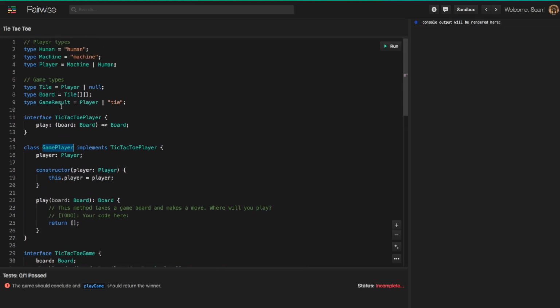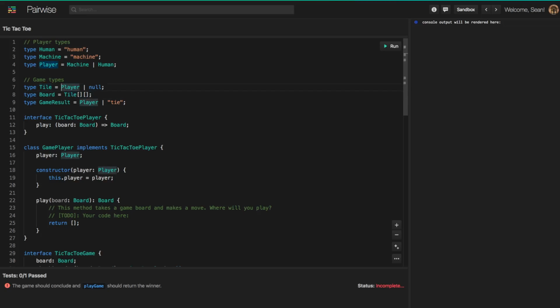Then we can look at these smaller types at the top, and we can see that a player is either a human or a machine. And then we have these other game types: a tile, a board, and a game result. The board type is just a two-dimensional array of these tiles.